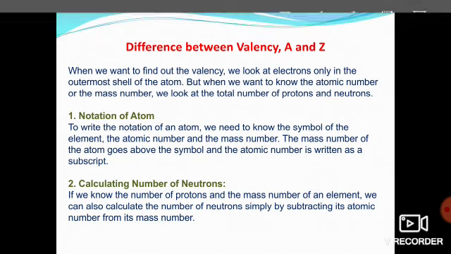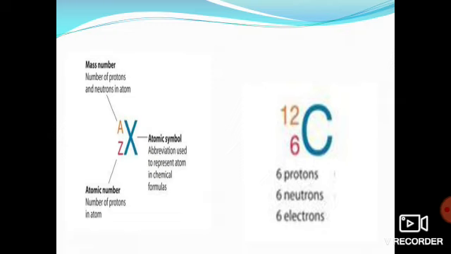Okay, now just see, if we look at this structure, you will be able to understand how to show the atomic number and atomic mass, that I have just skipped there. So see, X I have written, that is your symbol. Whatever element we have, it has a symbol.